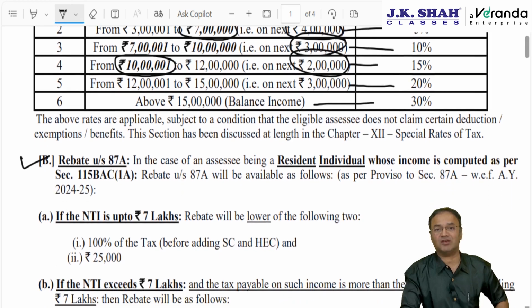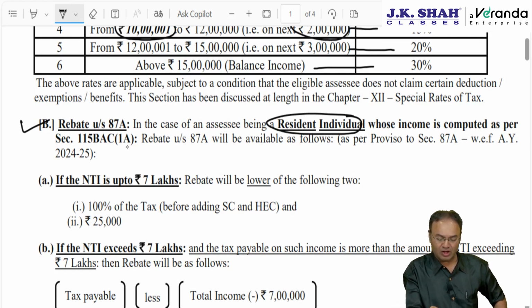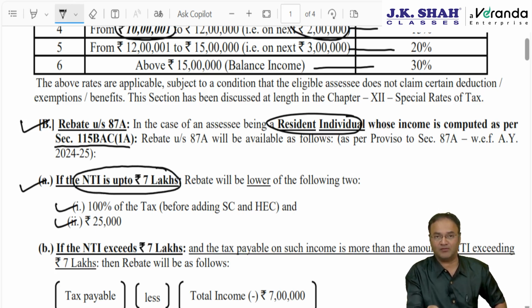Rebate under section 87A, out of these 5 people, is available only to a resident individual, provided his net taxable income does not exceed 7 lakh rupees. Now under 115BAC subsection 1A, the new or default regime, if the net income is up to 7 lakhs, then the rebate will be either 100% of tax or 25,000, whichever is lower. The tax amount to be considered here is before surcharge and before health and education cess.